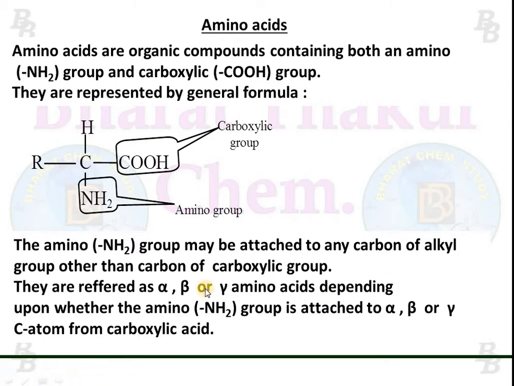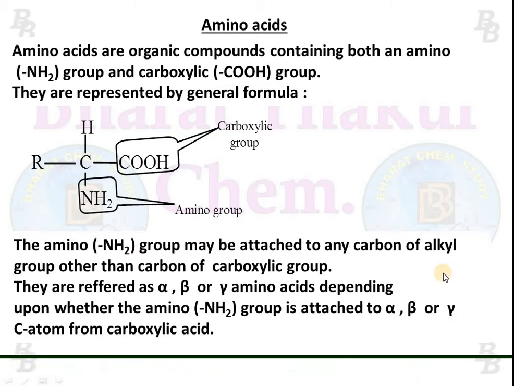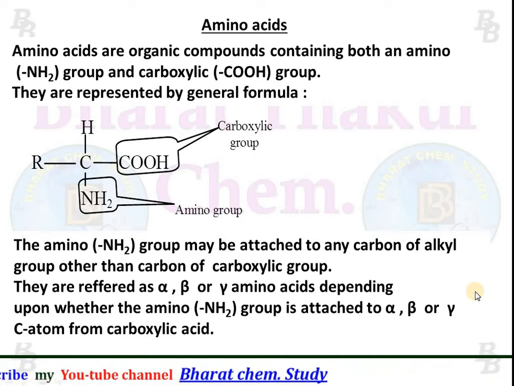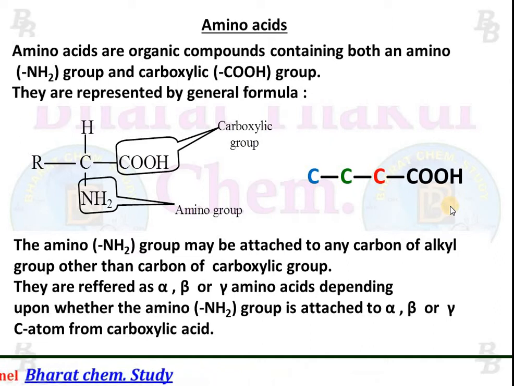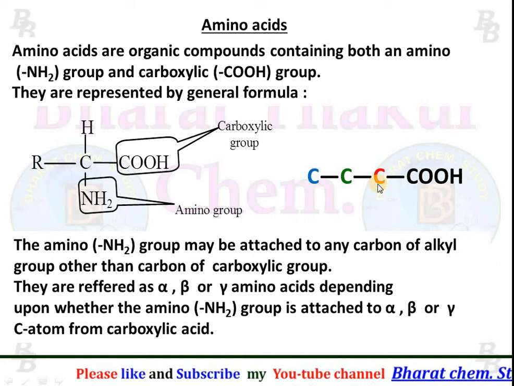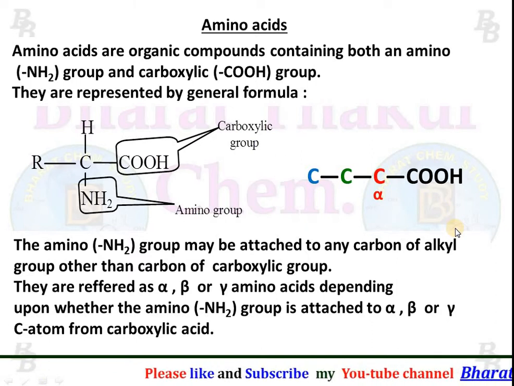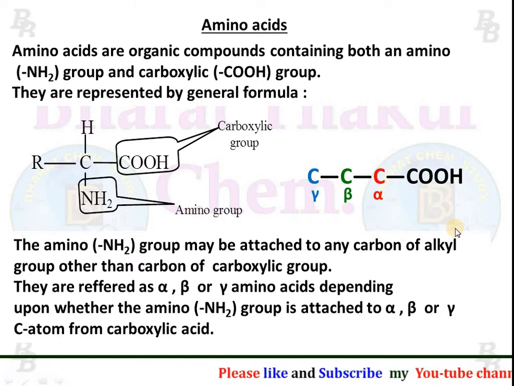They are referred to as alpha, beta or gamma amino acids depending upon whether the amino group is attached to the alpha, beta or gamma carbon atom from the carboxylic acid. Means when a carboxylic group is present in a compound, the next carbon after the carboxylic acid is called the alpha carbon atom, the second carbon atom after the carboxylic acid is called the beta carbon atom, and the third carbon after the carboxylic acid is called the gamma carbon atom.